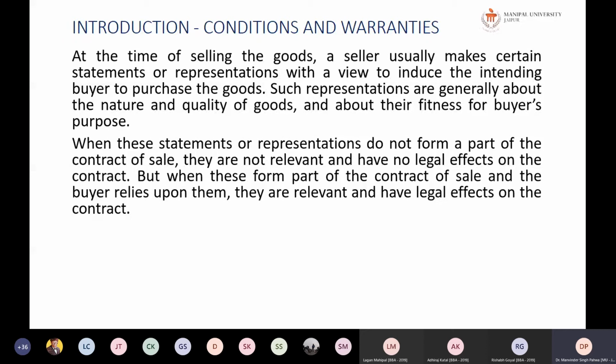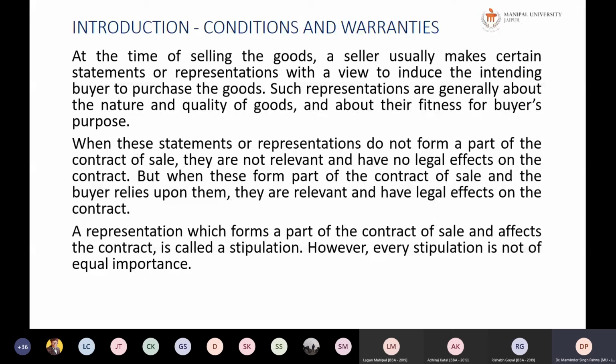These are the statements which form a part of the contract of sale and affect the contract, and they are called stipulations. However, every stipulation is not equally important.